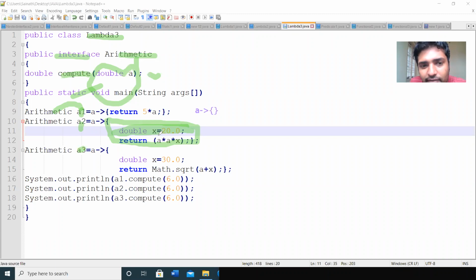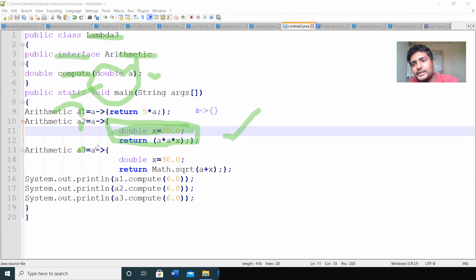So I am defining some local variable x is equal to 20. Next, I am returning a into x. The value a is already passed through the method compute, and we will use the local variable also. We can create local variables in the lambda function also. So in this program, we are going to illustrate the local variable declaration in the lambda function.